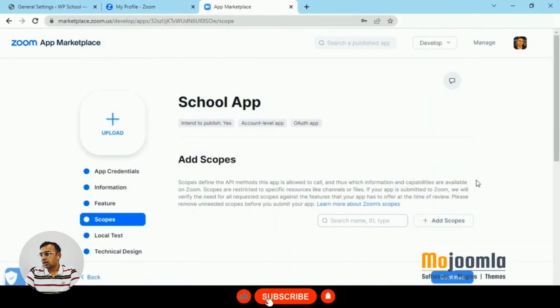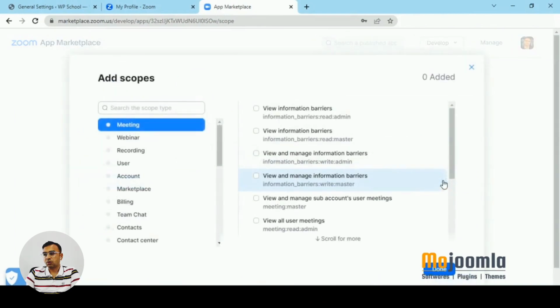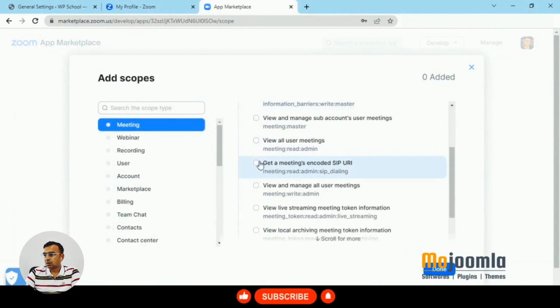Now you have to add the scope. The scope is important because it declares what information needs to be shared between Zoom and the WP School Management System. Over here, you would ideally share the meetings, create meetings, list of meetings, attendees, and all those things.